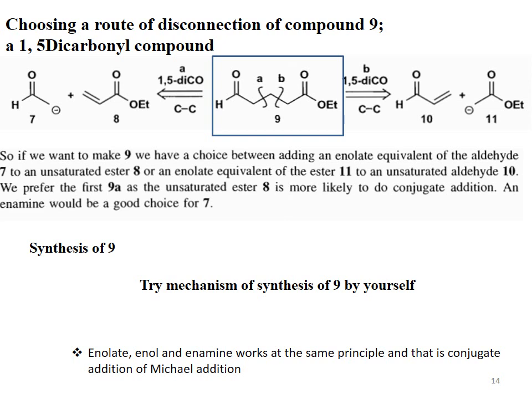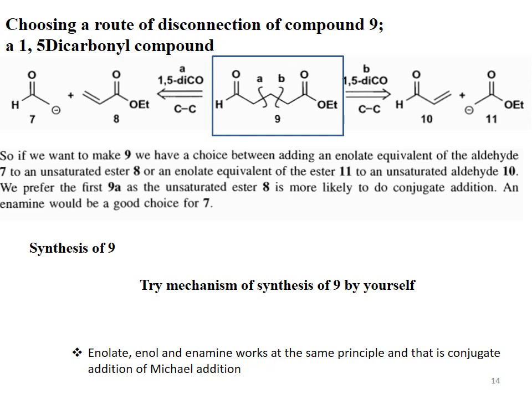So 7 is the enolate. Yes, enolate can be used as a reagent, but the enamine of this aldehyde will be a good choice for 7.